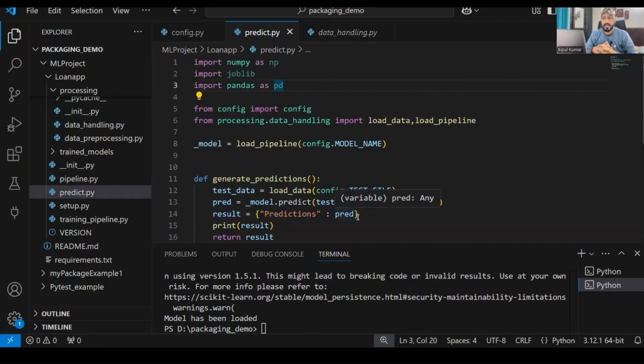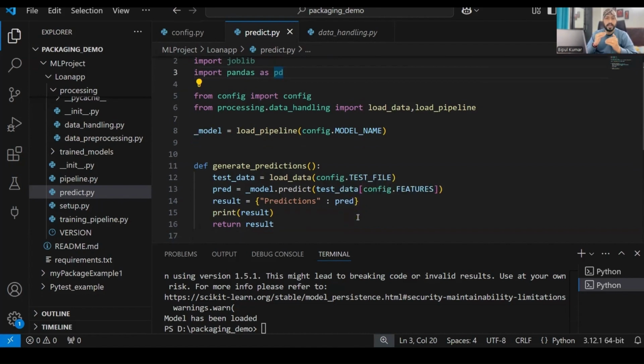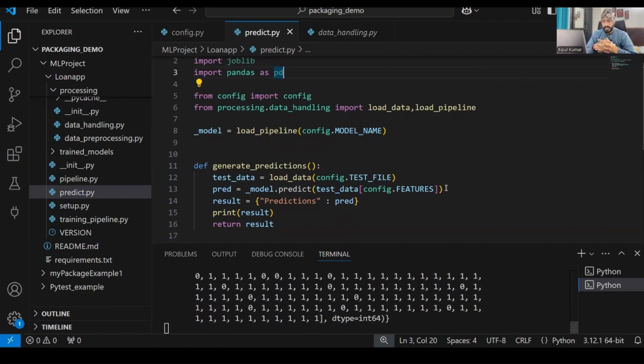So here is my predict file. What is the predict file doing? The predict file is there to predict certain things, right? For example, if I execute it, it will just make a prediction and give me a value 1 or 0. Now we have to write the test case.